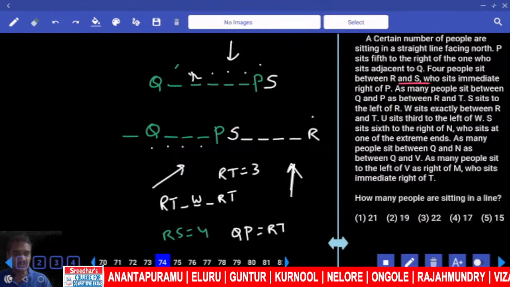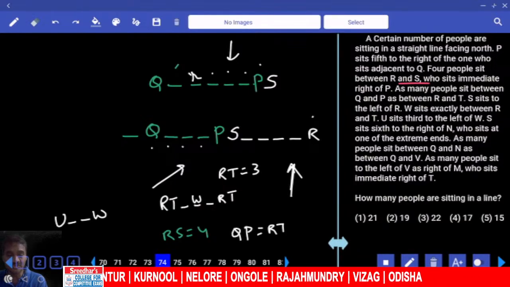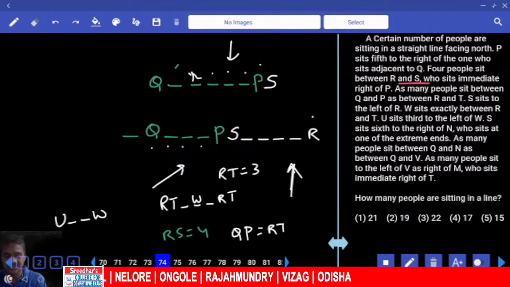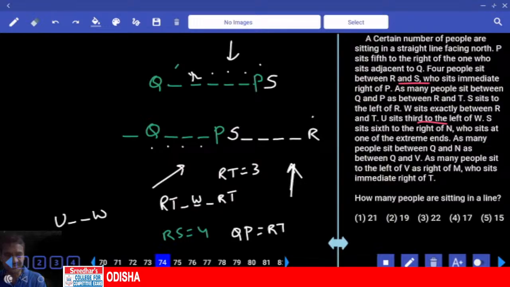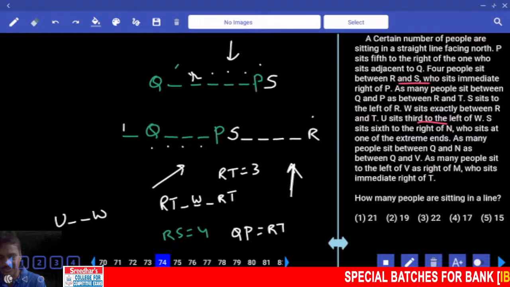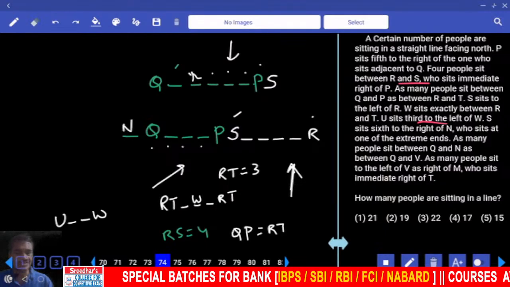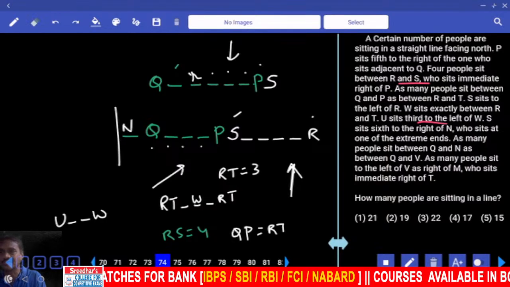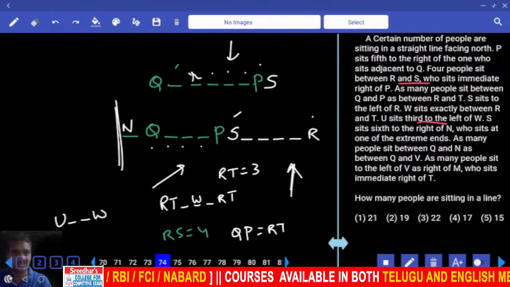Then U sits third to the left of W. Now U is third to the left of whom? W. That means U is third to the left of W. 1, 2, 3. And S sits 6th to the right of N. Then 6, 5, 4, 3, 2, 1. N is here. 1, 2, 3, 4, 5, 6. S is 6th to the right of N. N sits at one of the extreme ends. Hence, left hand side. Left side is closed. There is no other person that is possible.